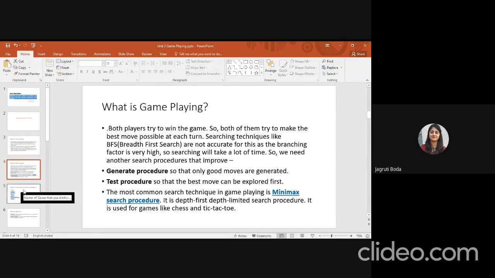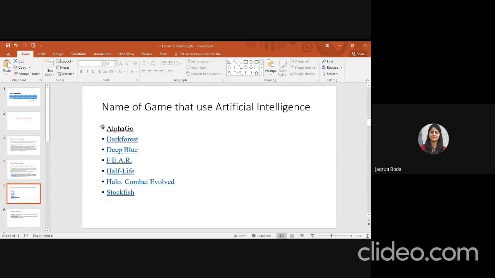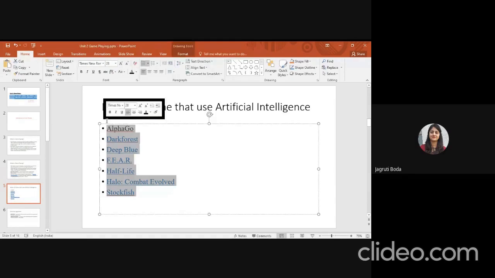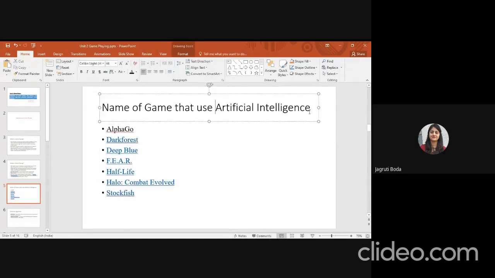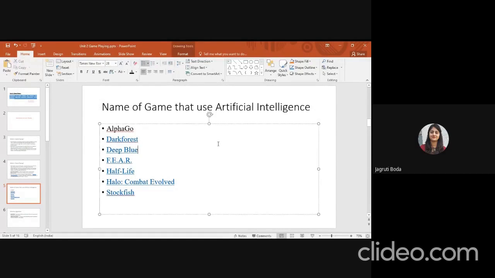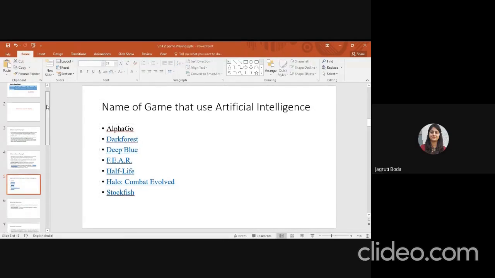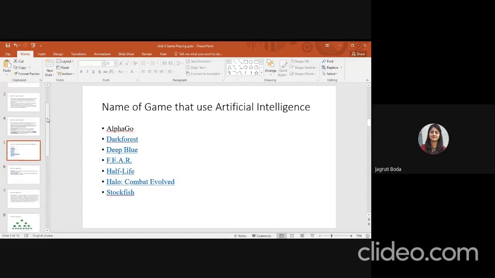Here are lots of games that use AI: AlphaGo, Dark Forest, Deep Blue, F.E.A.R., Half-Life, and Stockfish. These are mostly the game applications that use artificial intelligence. One by one we will see how we can develop a game using AI, and what the minimax algorithm is.